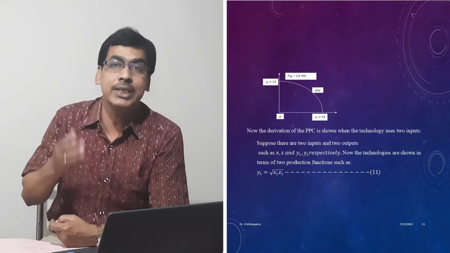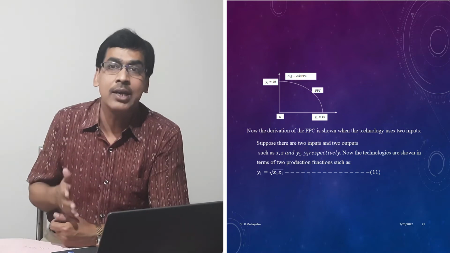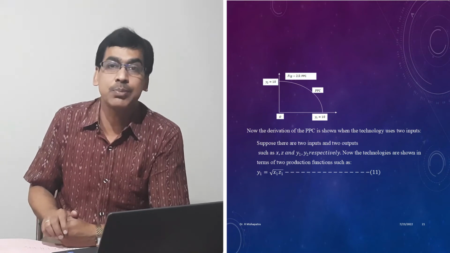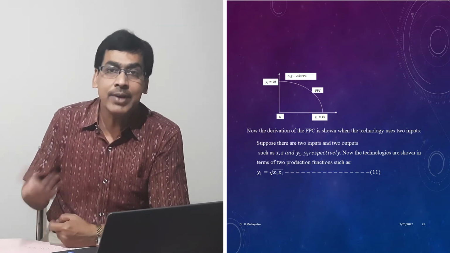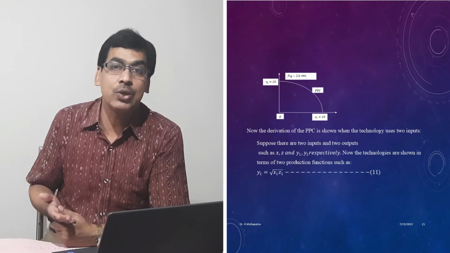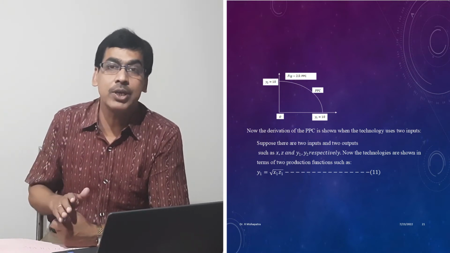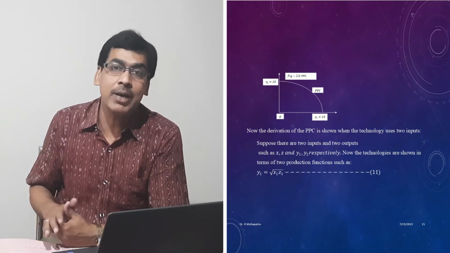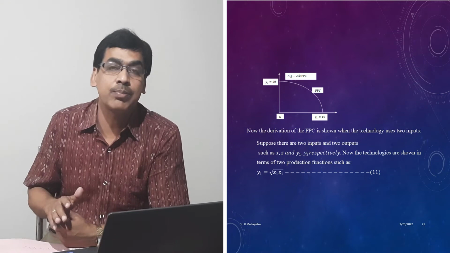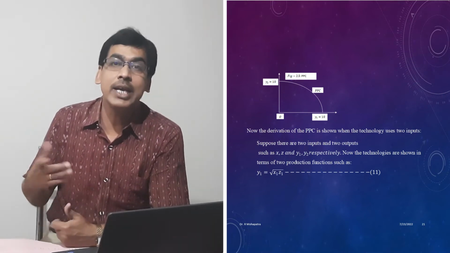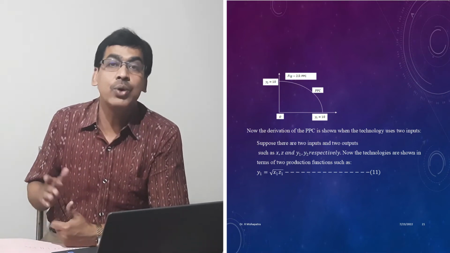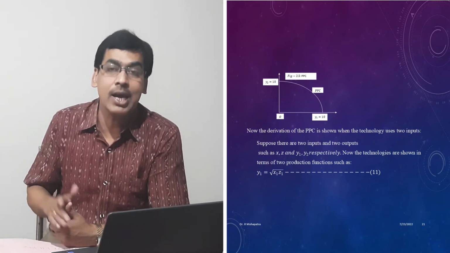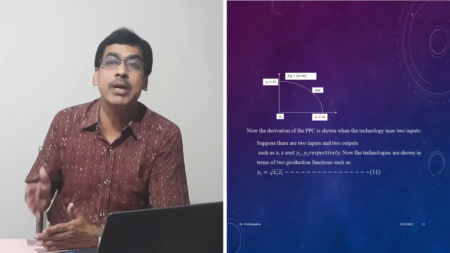The slope dy2 by dy1 is called the marginal rate of transformation. You can get it by differentiating the production frontier P with respect to y1, divided by the differentiation of the production frontier with respect to y2. We get the marginal rate of transformation, which is equal to the absolute value of dy2 by dy1, which is 10 by 2y2.